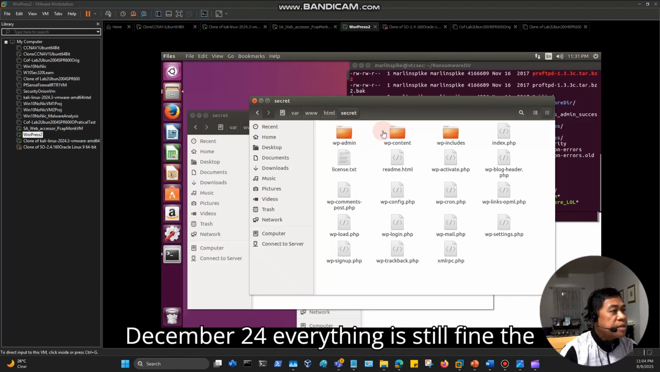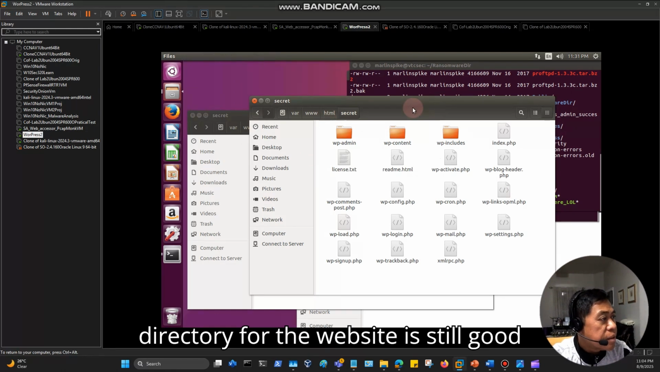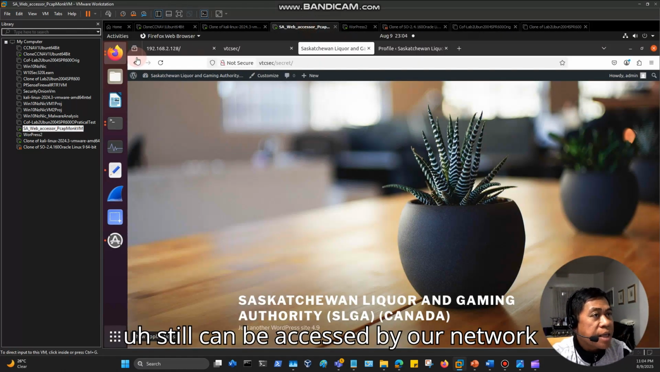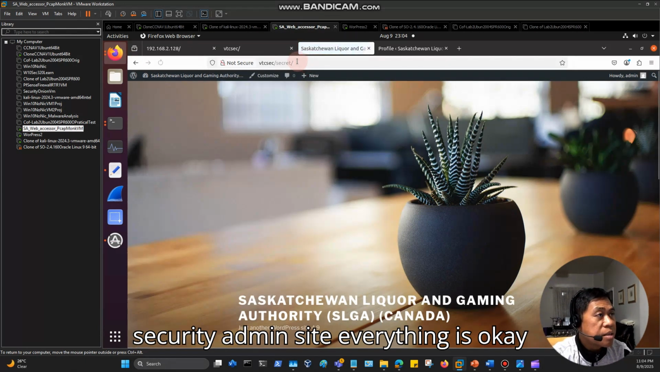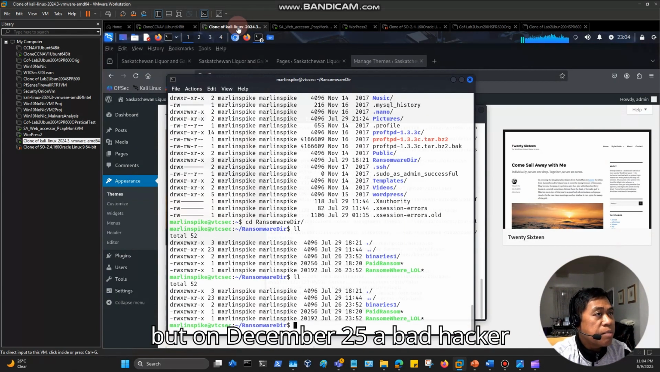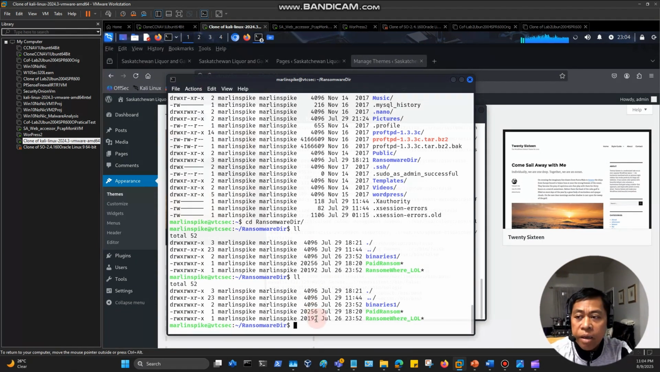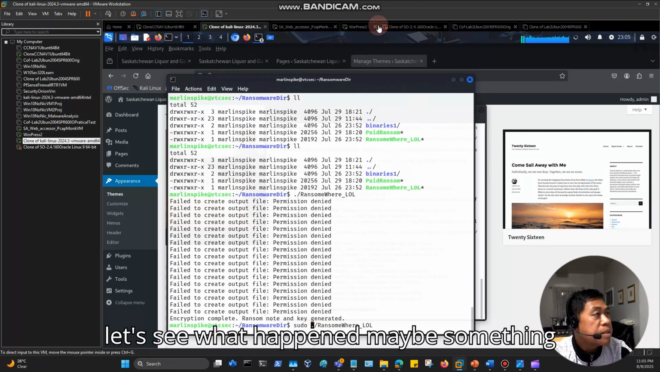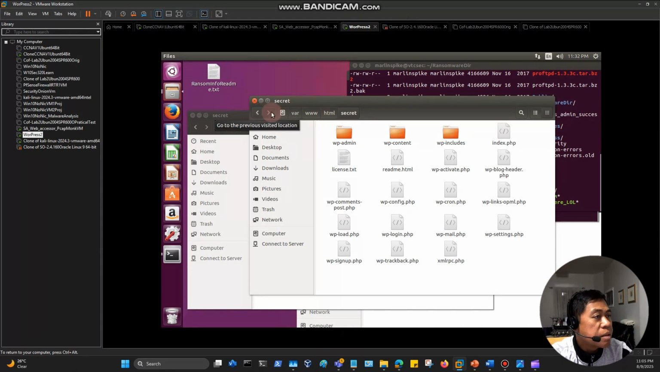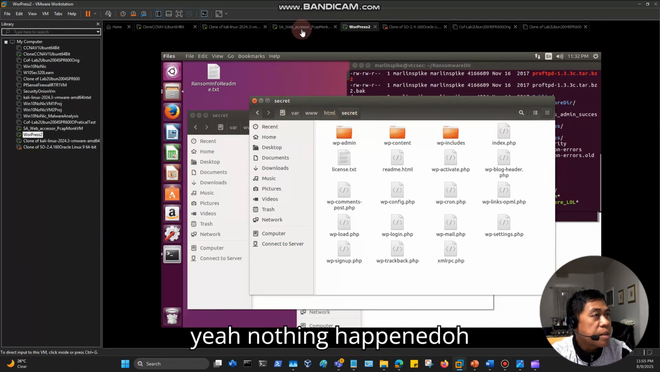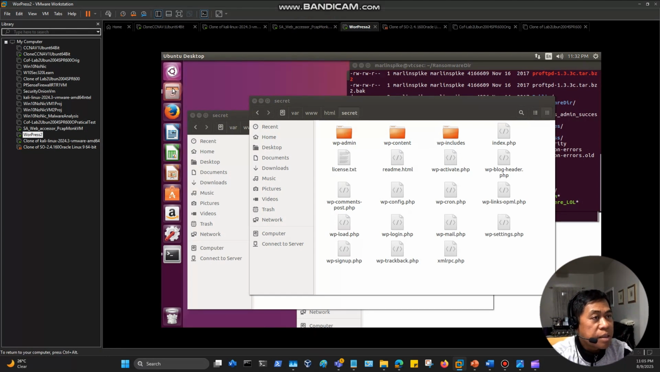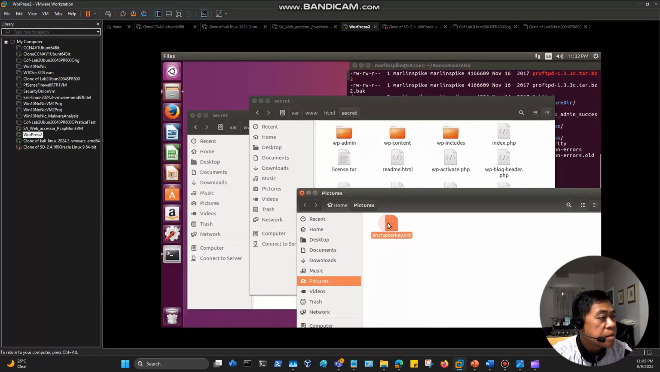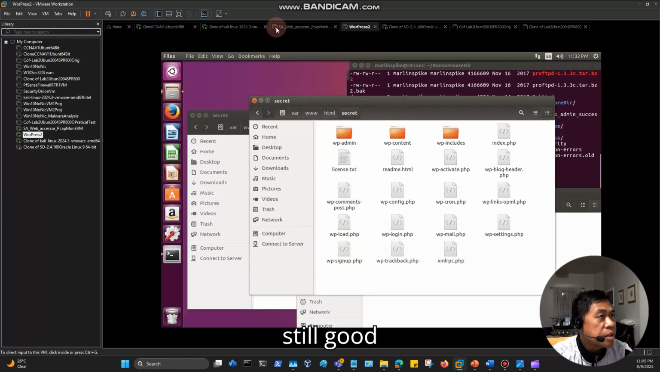On December 24, everything is still fine. The directory for the website is still good and can still be accessed by our network security admin site. Everything is okay. But on December 25, a bad hacker exfiltrated the website and ran ransomware. Okay, we'll just go sudo. Let's see what happened. Maybe something happened to it. Yeah, nothing happened. Still good.